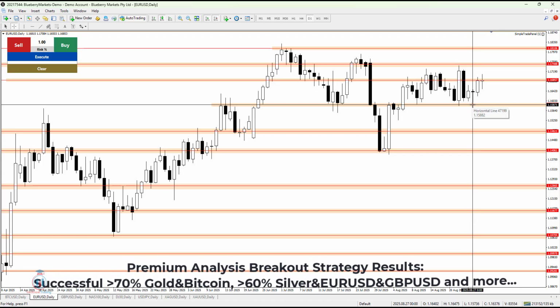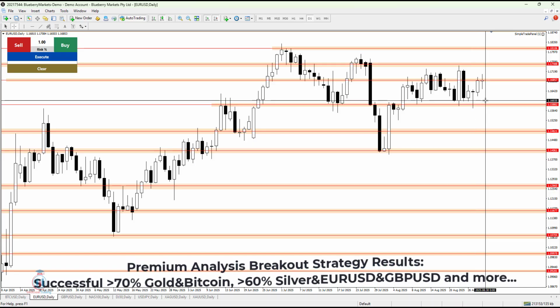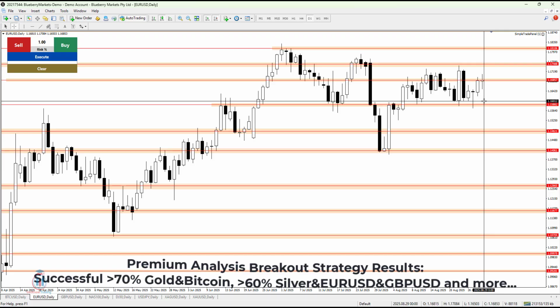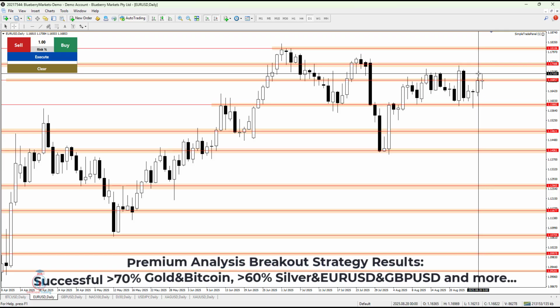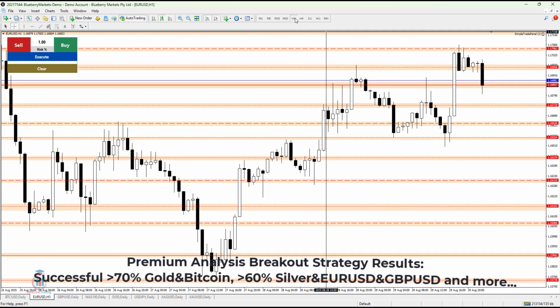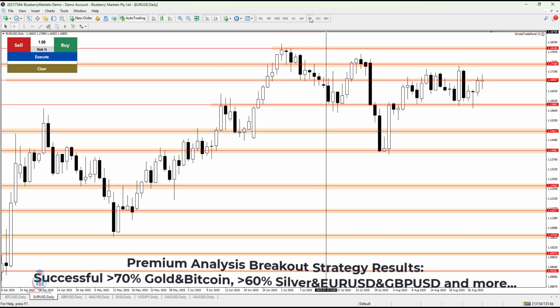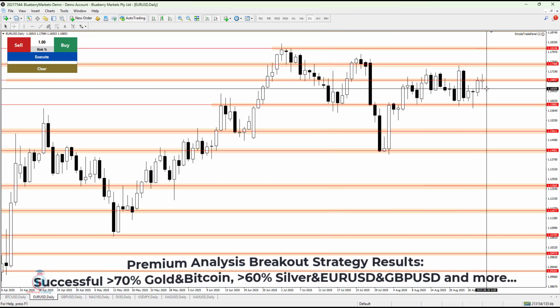1.15882. Until that happens, we need to see how the price behaves and then act accordingly, following the market, not chasing the market. And if there is any bullish or bearish breakout happening on the daily, especially the 4-hour time frame and the 1-hour time frame, I will share that inside the premium analysis with the traders so they get information on what the target is when the price makes that breakout.